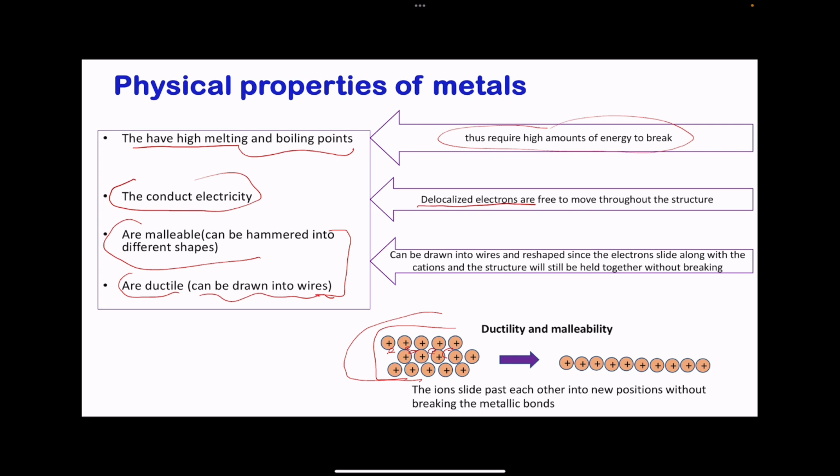creating a structure that can be moved without breaking because the cations will not be in close contact with each other, since there will be delocalized electrons acting as glue between the cations to prevent repulsion between the two, so the structure is still going to be held in the correct position. That is why we can create very thin pieces of wire from a chunk of metal without the wires breaking. So this brings us to the end of this video on metallic bonding.